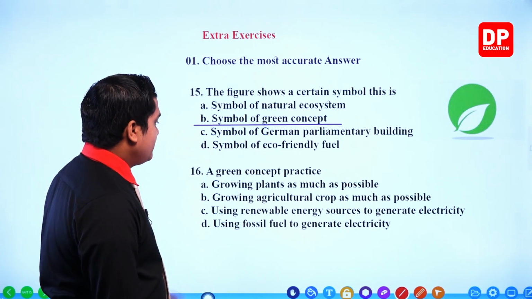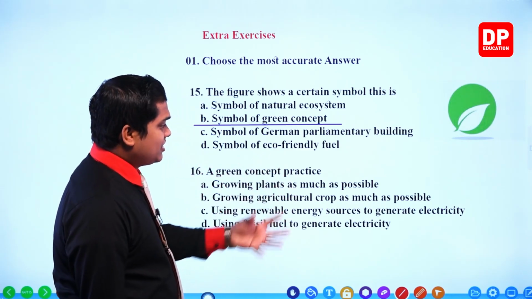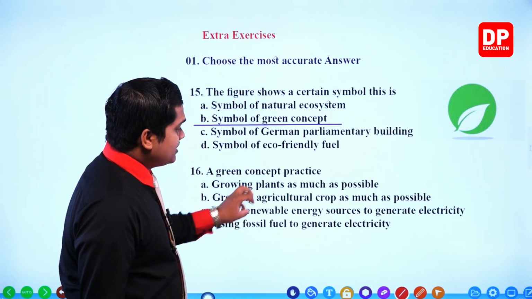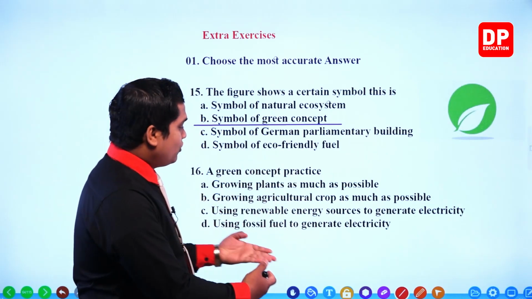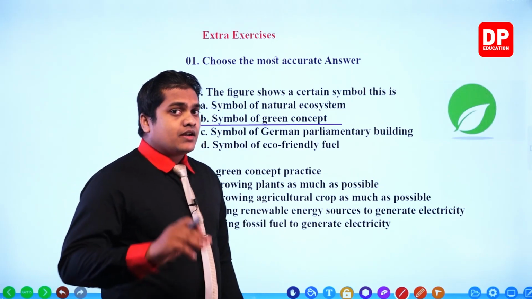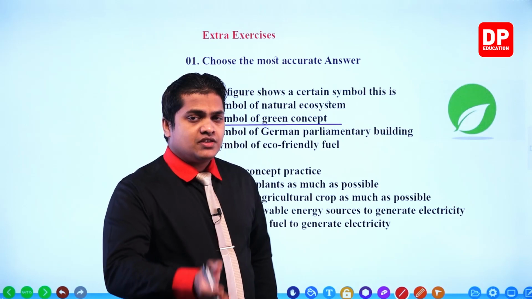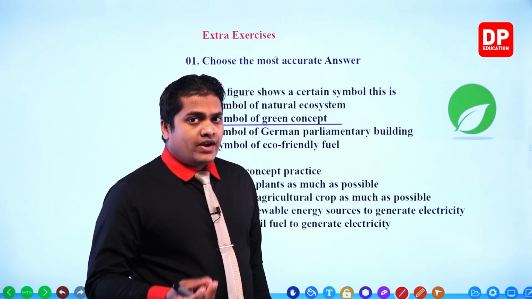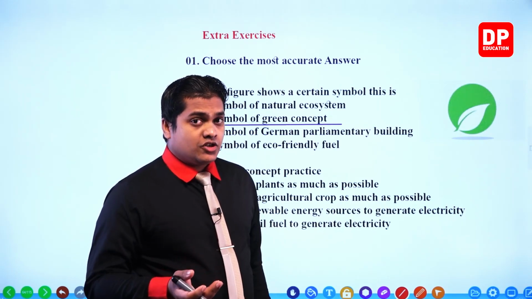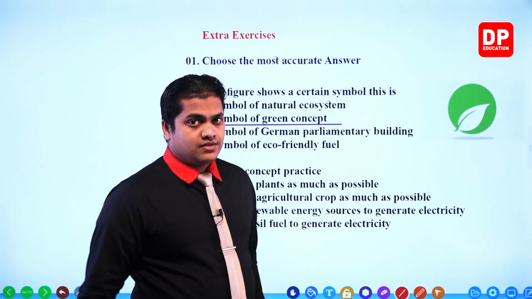So, my dear children, green concept is not going to reflect growing plants as much as possible, or growing agricultural crops as much as possible, or else burning fossil fuel to generate electricity. Green concept always mentions favorable conditions for the environment. How can we provide favorable conditions to the environment? By reducing the emission of greenhouse gases.